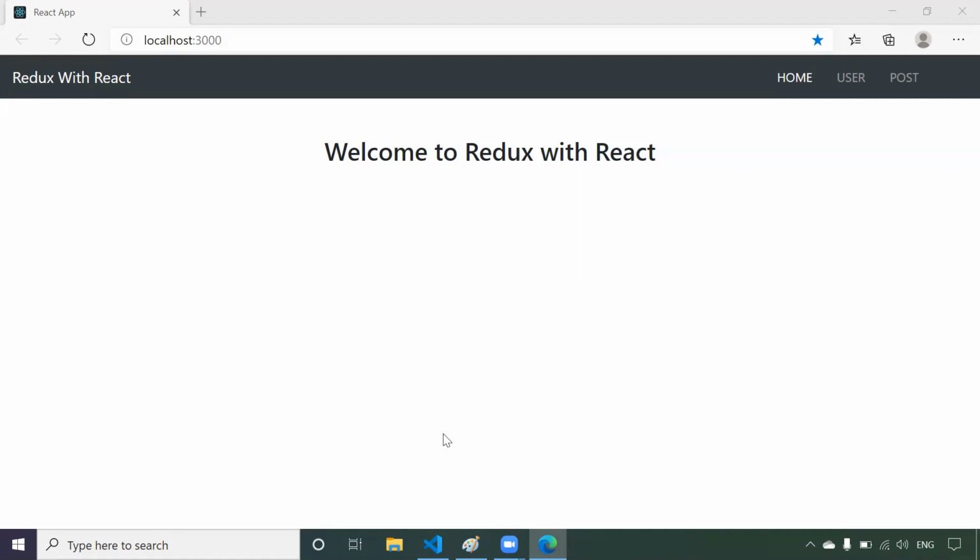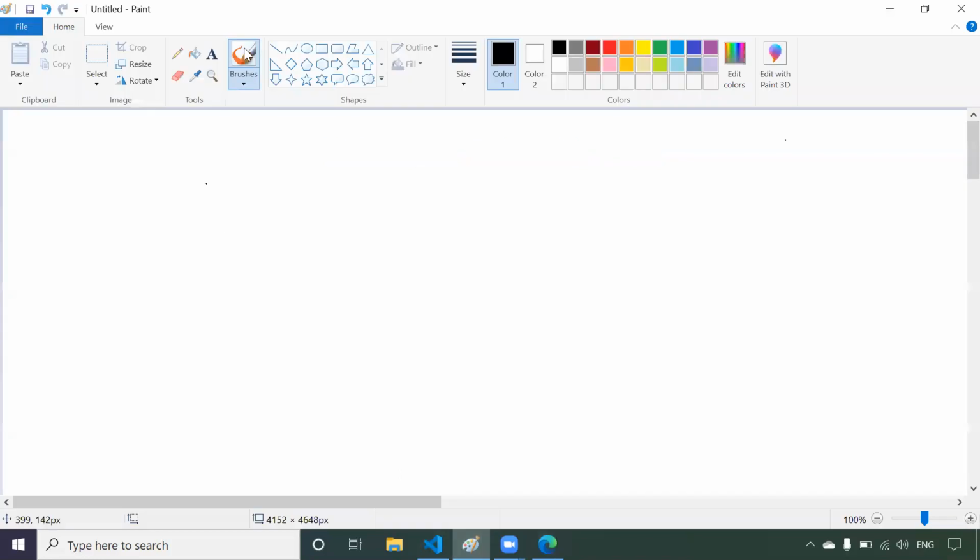In the second part, we have just implemented Redux halfway. Means we have fetched the data from the database. Once we got the data from the database, we stored this data in the Redux store. Now in this session, we are going to see how we can take that data from the store and display it in our React component. So for that, let us understand it.